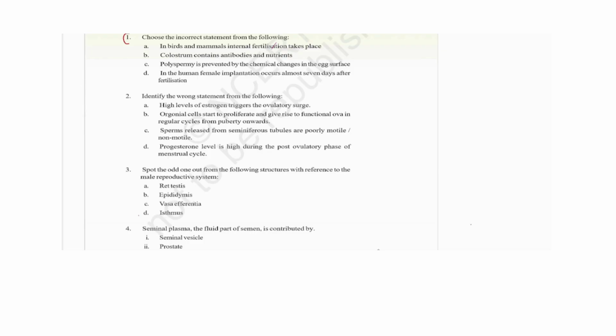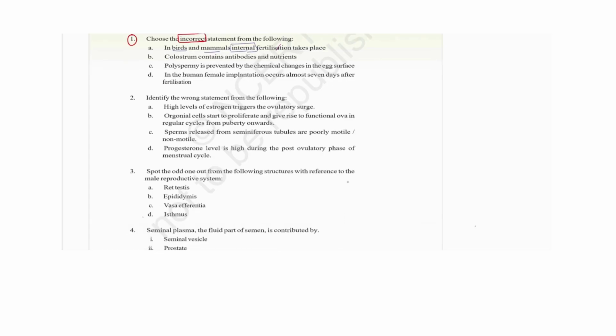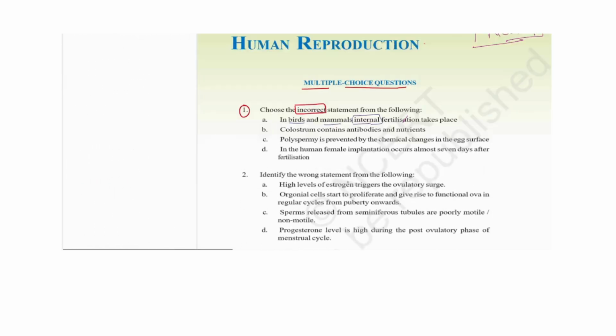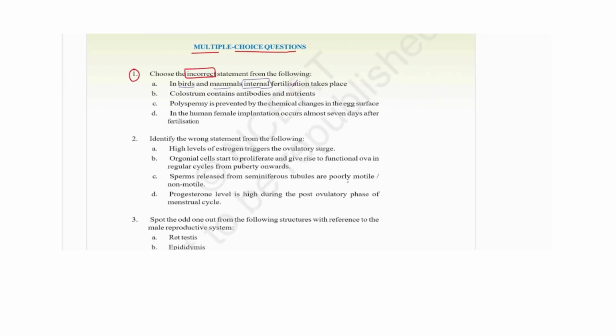The first question is: choose the incorrect statement. We have to choose the wrong one. Here they are saying that birds and mammals show internal fertilization. That's absolutely correct, because birds and mammals both live on land, in a dry environment, and organisms surviving on land show internal fertilization. In a dry environment sperm cannot survive, so this is correct.